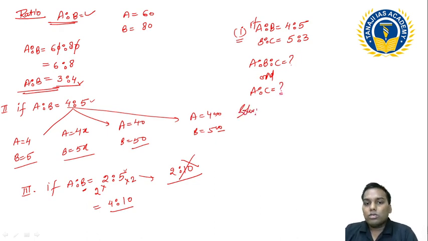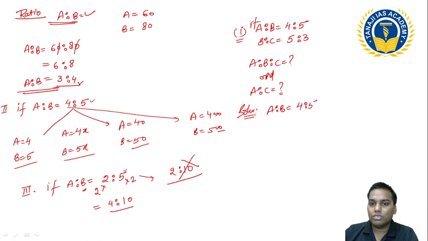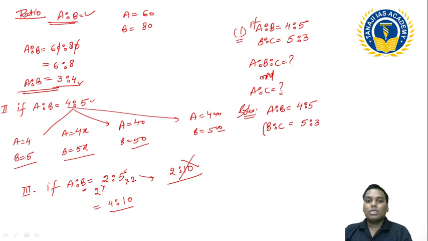Now you have understood the solution for this. This is one of the easiest questions, but every time you will not get this type of segment. But let me tell you the application of this in the examination. So this is A ratio B, B ratio C, and this will be 5 ratio 3. See, this B is common in the segment and this 5 is common.